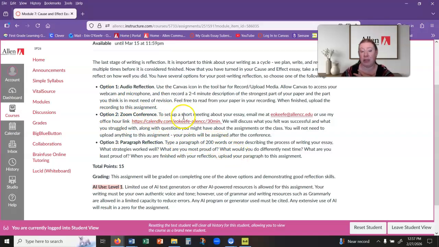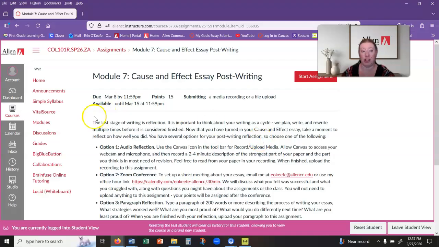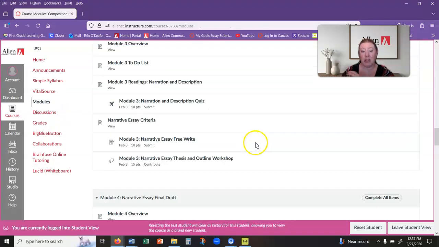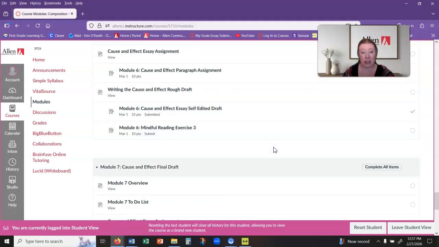A lot of students will pick this option if they're having trouble in the class just in general. That way we can talk about some other things if you need more support in the class, so you're more than welcome to do that. So that is the assignments that you're going to be working on.